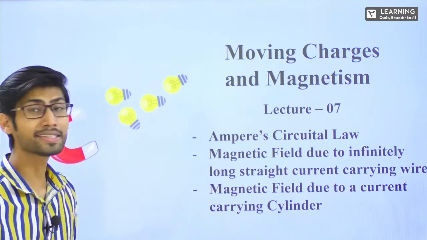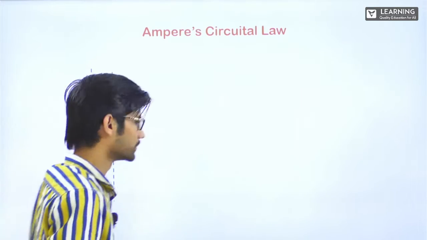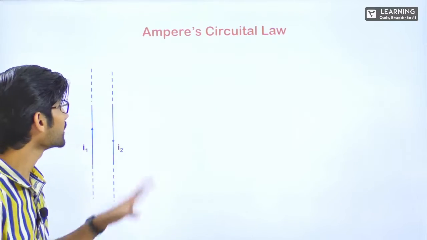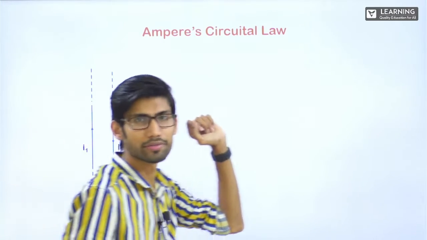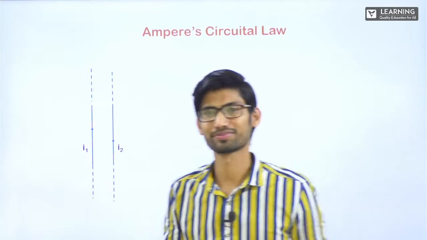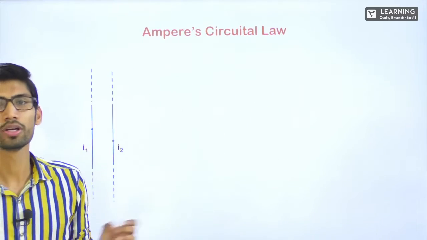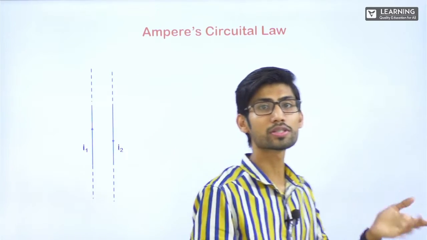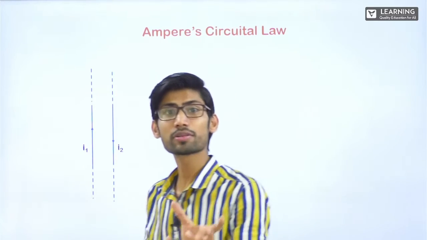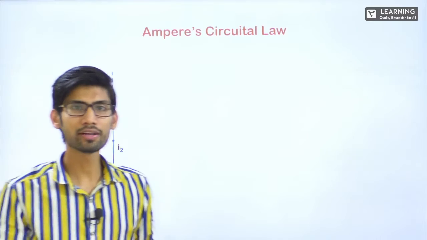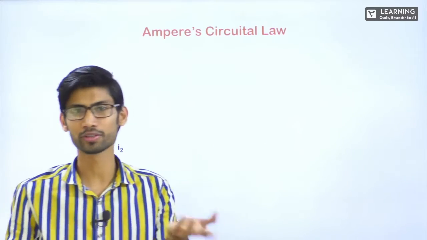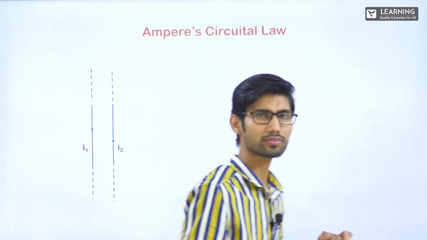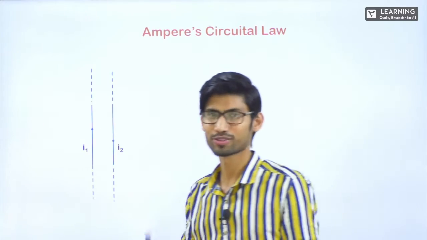Alright, let's start. Ampere Circuital Law. See, this law is used to take out magnetic field only. In first chapter, if you remember, we studied about Gauss Law. First we studied about Coulomb's law, then we studied about Gauss Law. From Gauss Law, we used to take out electric field due to continuous distribution of charges, right? If the distribution is uniform and symmetric, then we used to make a Gaussian surface around it, and we used to find it, right? Ampere Circuital Law is also somewhat similar. You can say it's like a cousin brother of Gauss Law.